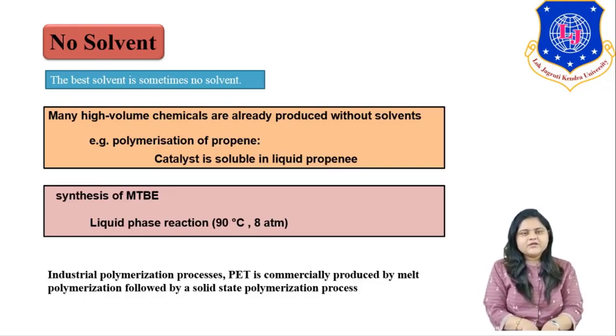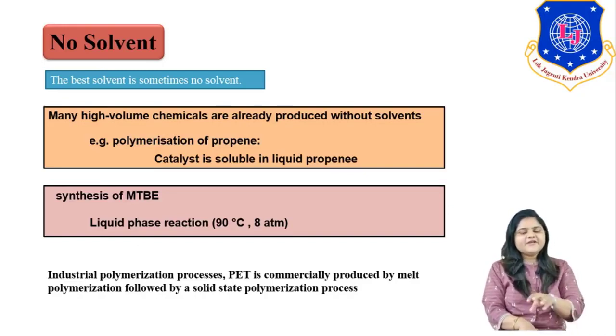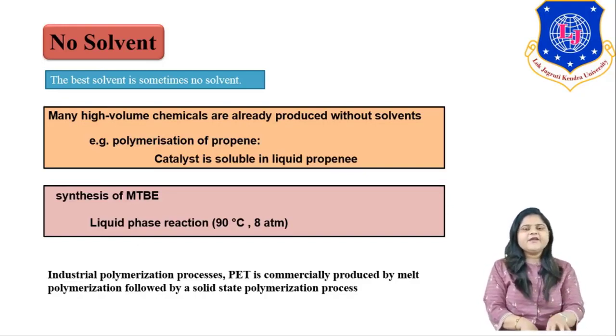That means we need to think about the treatment of that solvent. So rather than thinking about that treatment, it is better to use no solvent, right? If we are not using a solvent in our system, we do not need to worry about the remaining steps for the solvent. So many chemical reactions, or I can say bulk chemical reactions, high volume chemicals, are already produced without solvents.